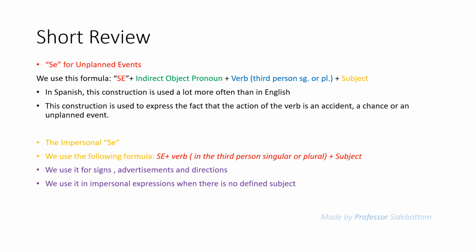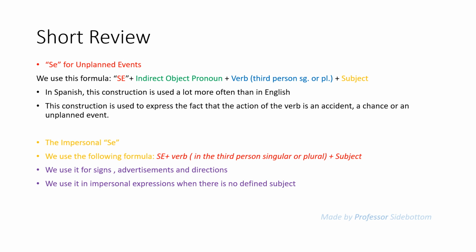Here is a short review. First, se for unplanned events. We use this formula, se plus indirect object pronoun plus verb in the third person singular or plural plus subject. In Spanish, this construction is used a lot more often than in English in everyday conversation. This construction also is used to express the fact that the action of the verb is an accident, a chance, or an unplanned event.